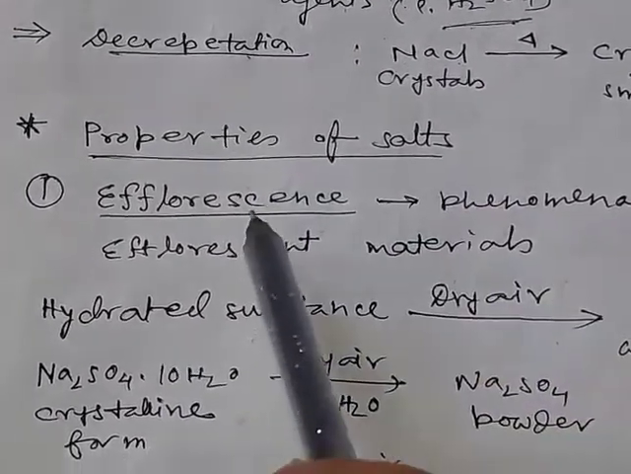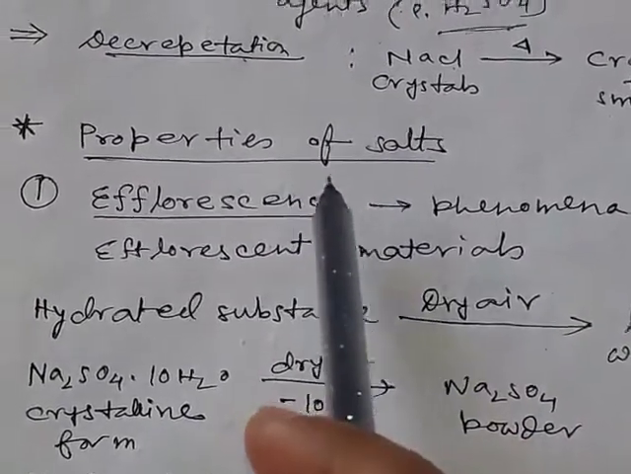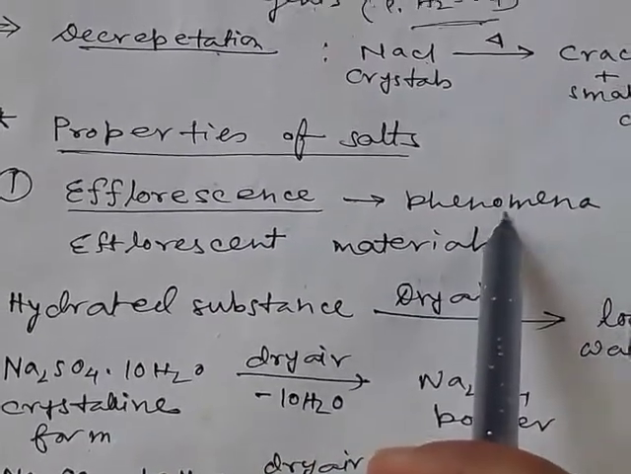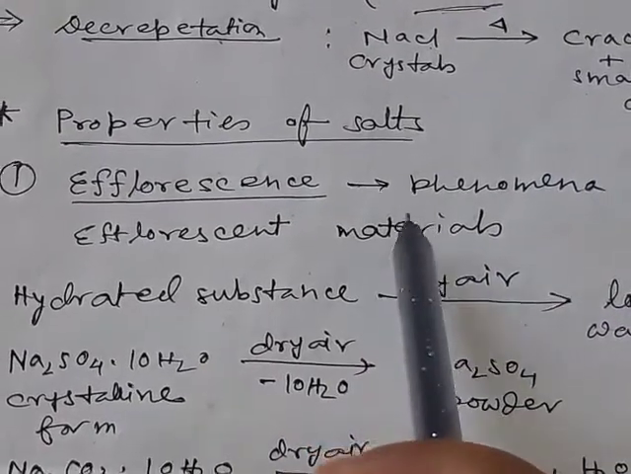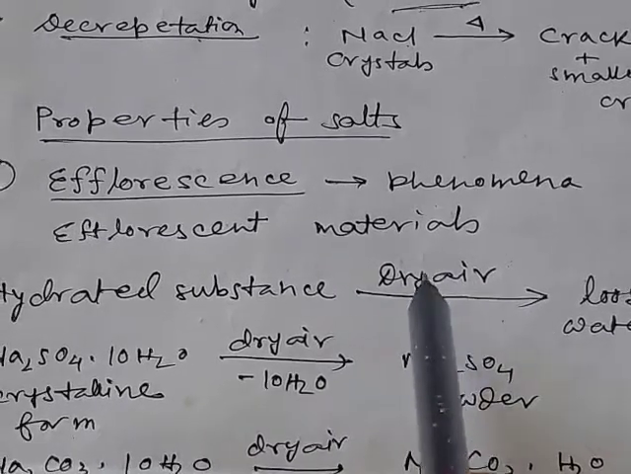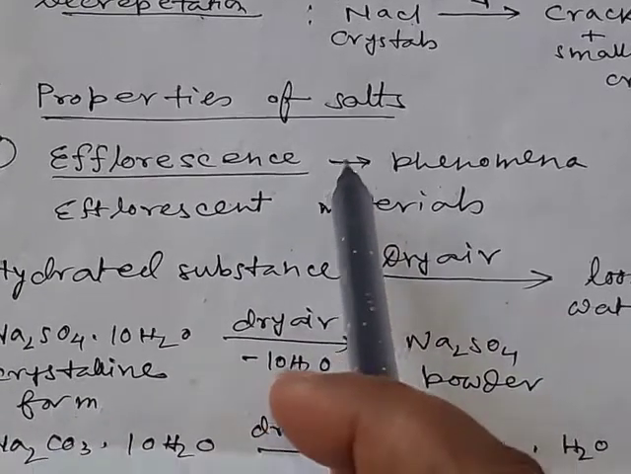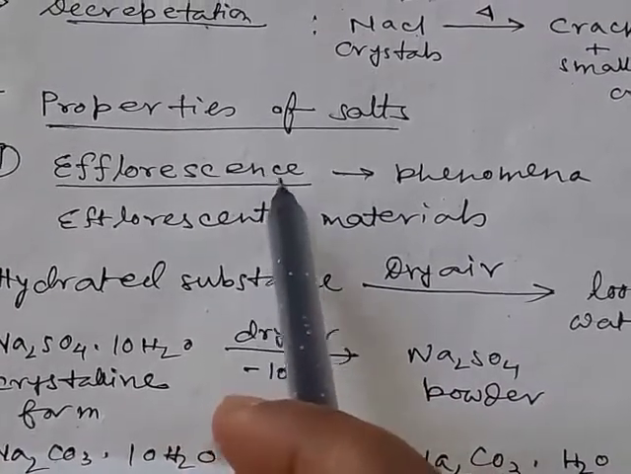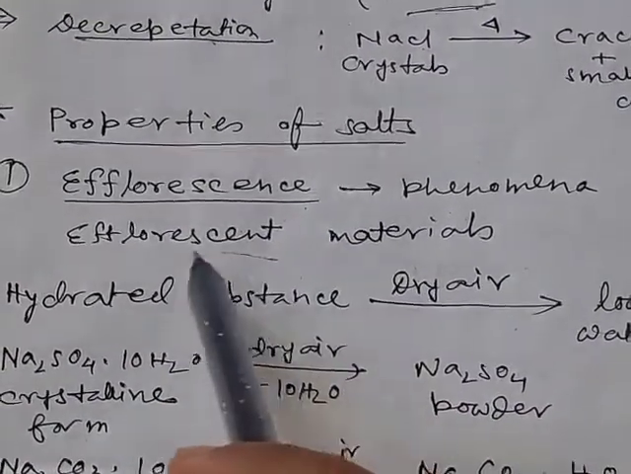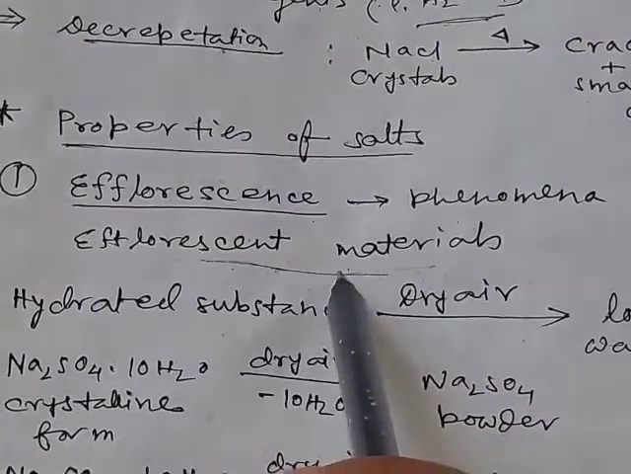Now, properties of salts. Some salts may be efflorescent, some are deliquescent, some are hygroscopic. These are properties of salts. Efflorescence is a phenomenon by which, when some hydrated materials are kept in contact with dry air for a very short time, there will be loss of the water of crystallization from the substances. This phenomenon is called efflorescence, and those materials which can lose their water molecules are called efflorescent materials.